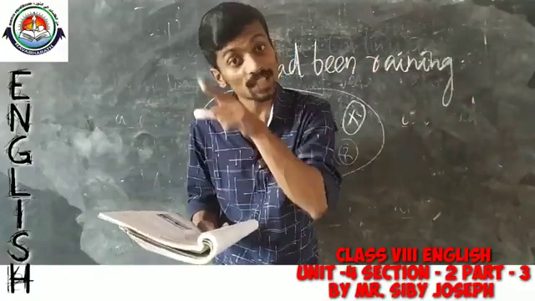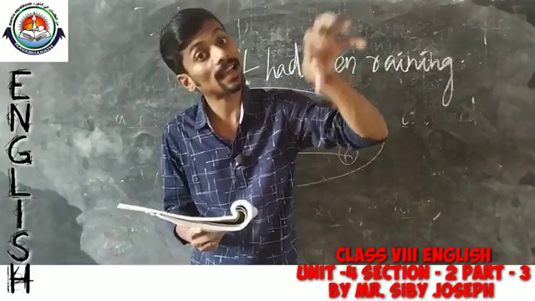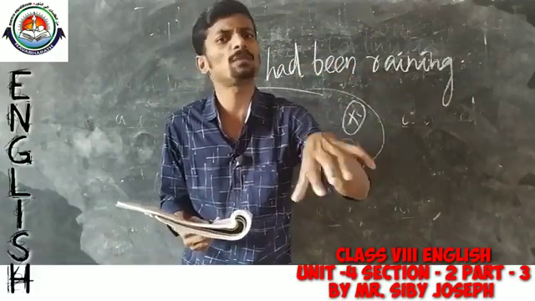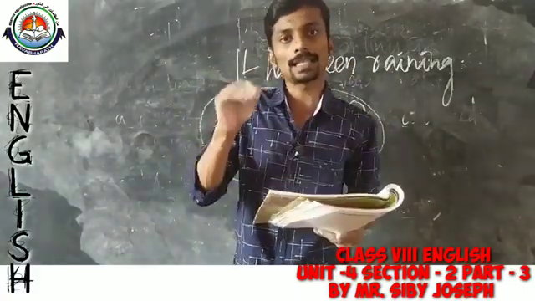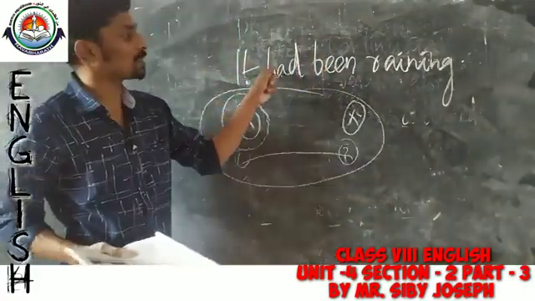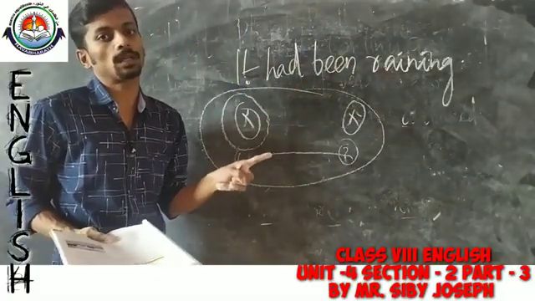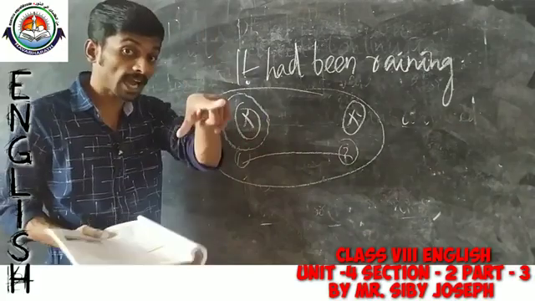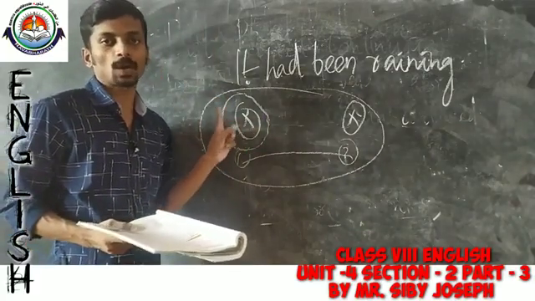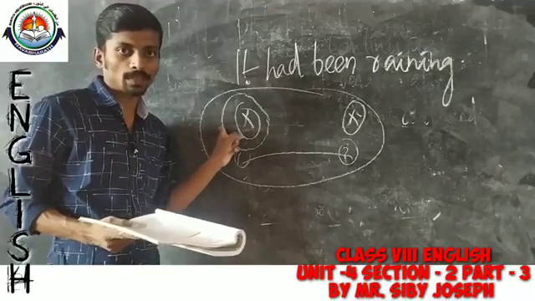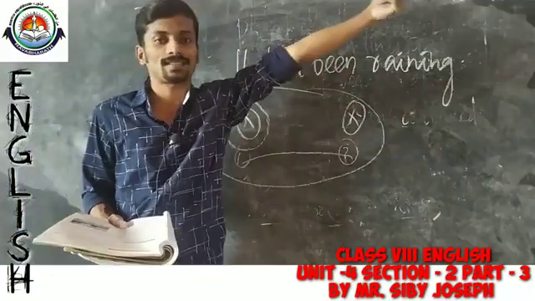So, he assumed that probably it had been raining maybe one day ago or a few hours ago. So, it is clearly understood that past perfect continuous is used to speak about an action that began at a particular period of time or at a certain point of time and continued up to that time in the past.